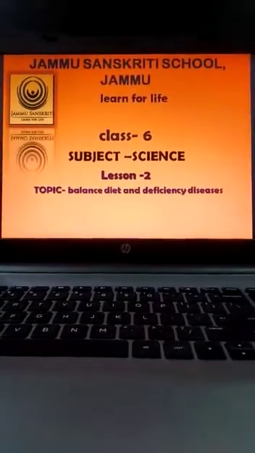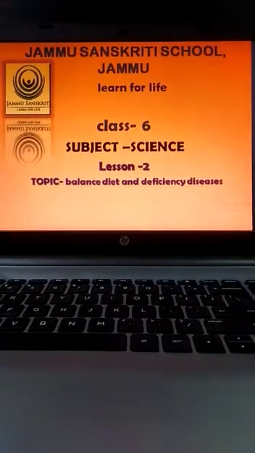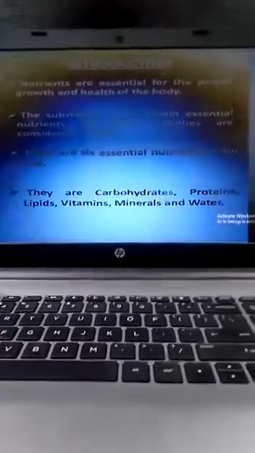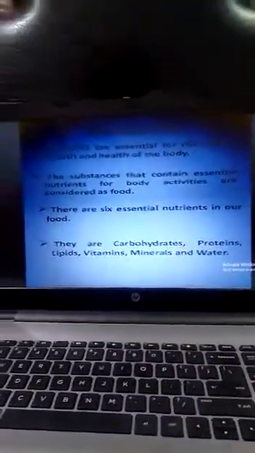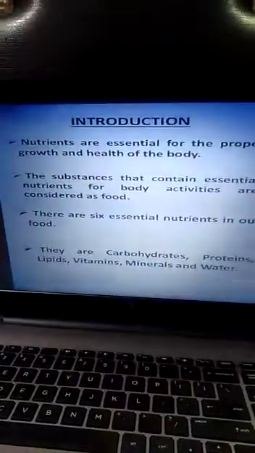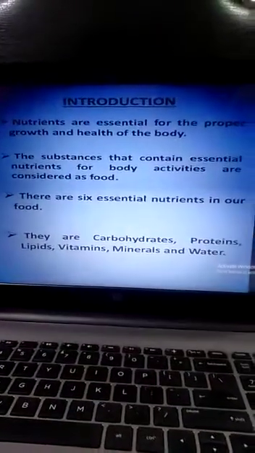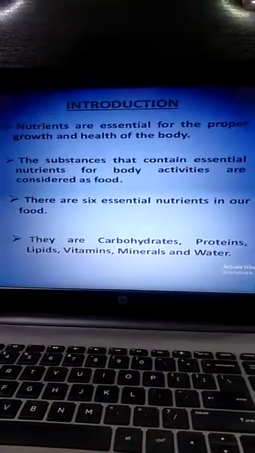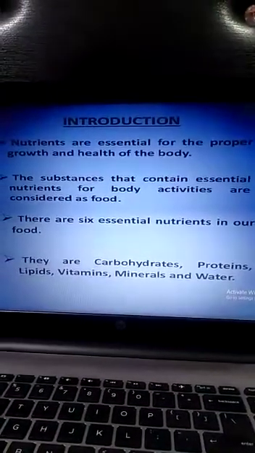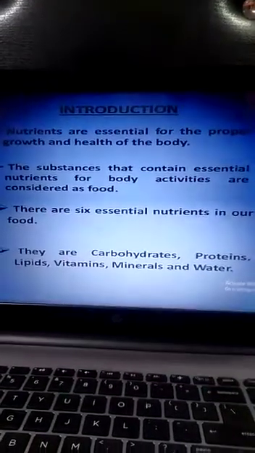Hello kids, the next topic of lesson number 2 is balanced diet and deficiency diseases. First of all, a little introduction. Nutrients are essential for the proper growth and health of the body. As we know, the substances that contain essential nutrients for our body activities are considered as food. There are 6 essential nutrients in our food: carbohydrates, proteins, lipids, vitamins, minerals, and water.